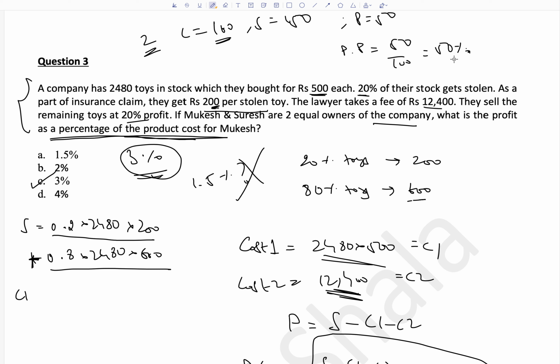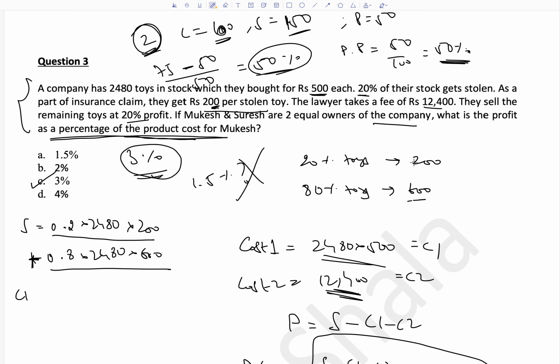Okay. What about the first partner? Let's only talk about one partner now. His cost is half, so his cost is 50. The share of his selling price is also half. When the customer pays 150, the first partner will only get half of it. That means he gets 75. So this is the profit, and his cost was 50. So again, this becomes 25 by 50, equal to 50%. So if there are multiple partners, that does not mean the profit percentage will get divided. The absolute profit in terms of rupees will get divided, yes, but the percentage will remain the same.